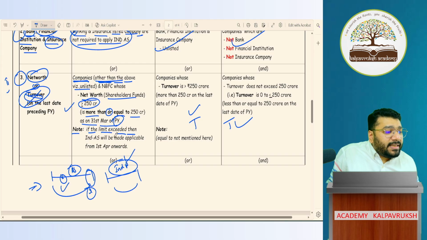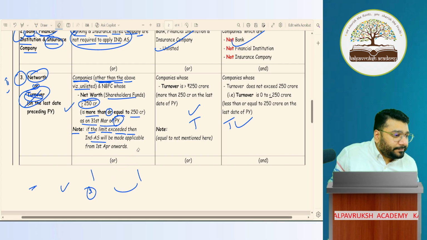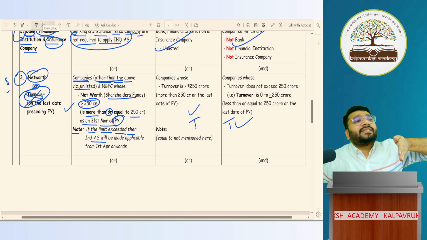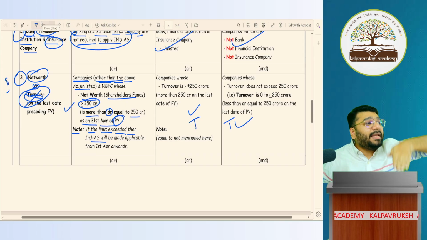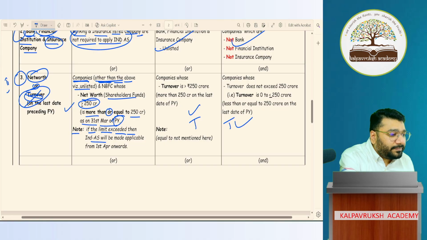If this limit exceeds, then Ind AS will be made applicable. It's basically the same point they're telling. I don't want to confuse you. Let's ignore the note part. Application you will see on the first day of April. So if on 31st March the limit exceeds, from 1st April you have to start following Ind AS. Is that understood?